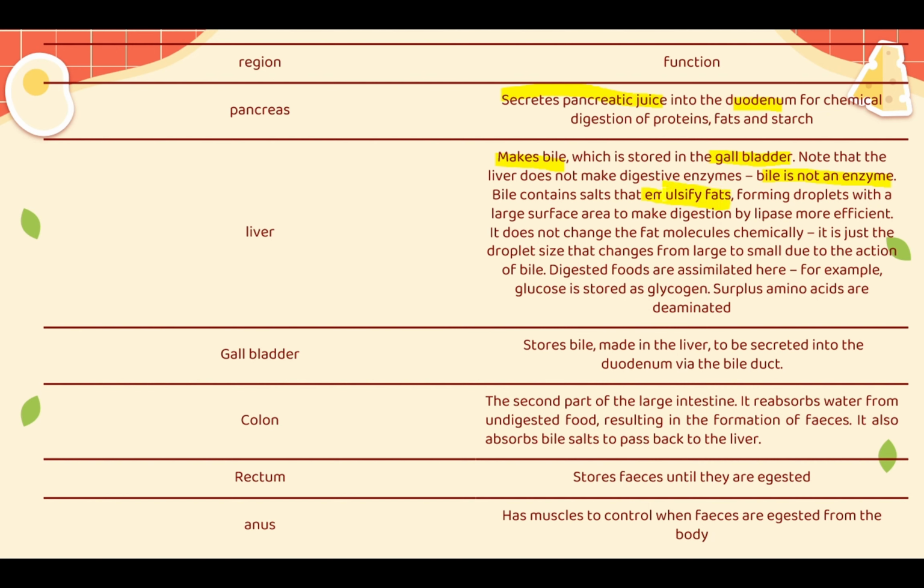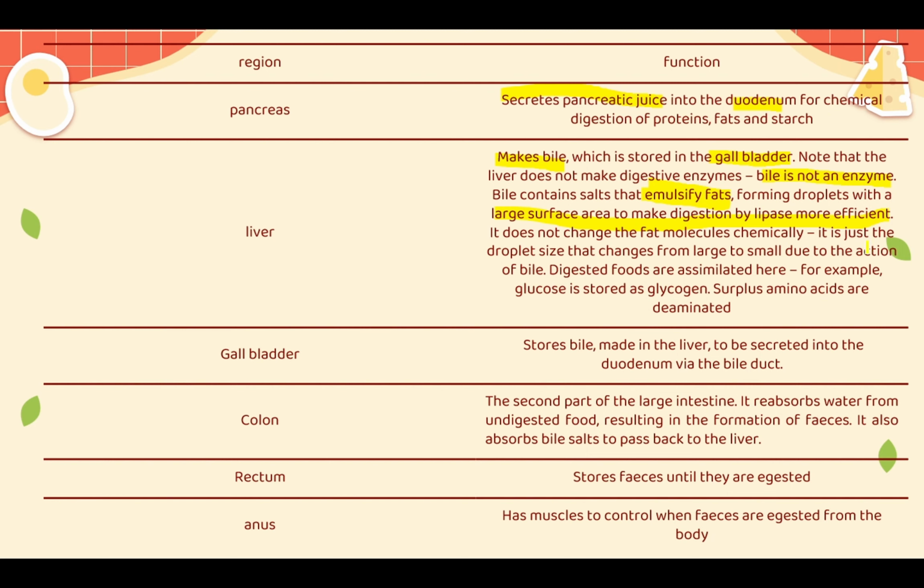So how is the fat made into a simpler unit? It is by emulsification, which is a physical digestion, not a chemical one. Put that in mind. It forms droplets of large surface area to be digested by lipase more efficiently. It does not change the fat molecules chemically, as we said.